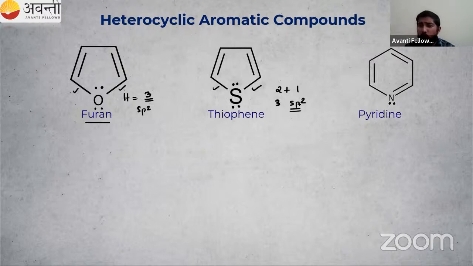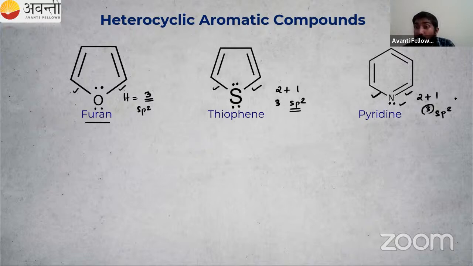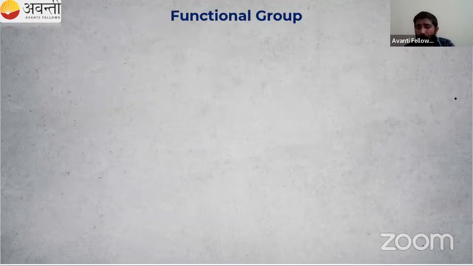We will study resonance also in this chapter, no need to worry about that. In pyridine, this nitrogen has a lone pair, and close to that a double bond is also there, so this lone pair is not involved in resonance. So we count the sigma bonds, 1, 2, plus 1 lone pair, 3. So the hybridization is sp2. All of them are sp2 hybridized. This is about heterocyclic aromatic compounds. You have already studied in the chemical bonding chapter how to find the hybridization. Okay. Then after that, we have studied the functional group, then the homologous series also.